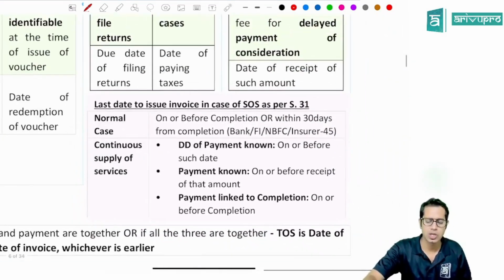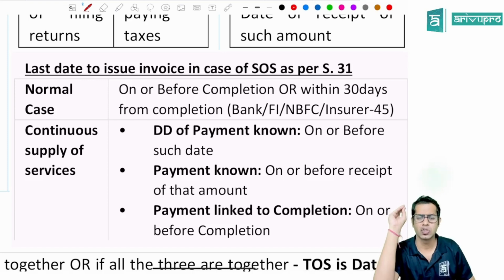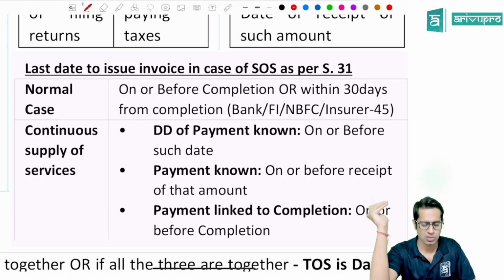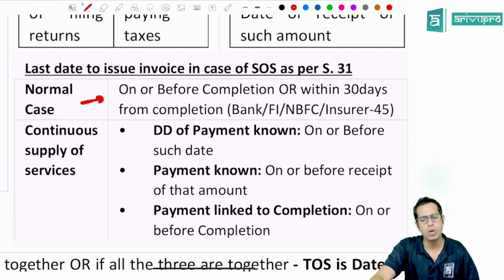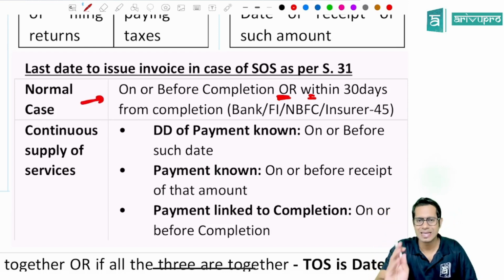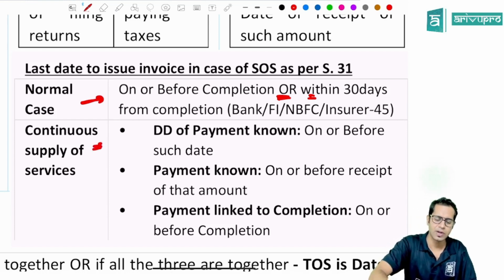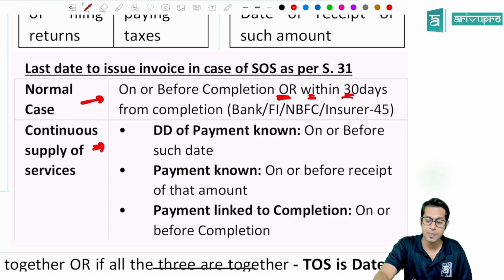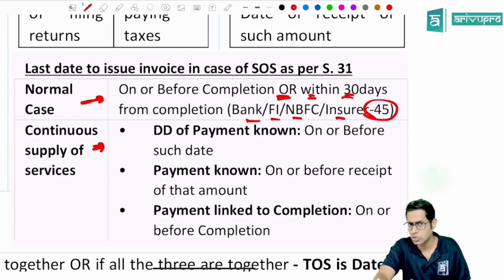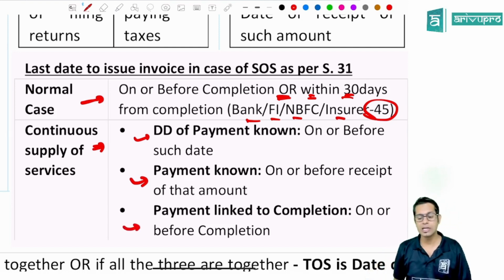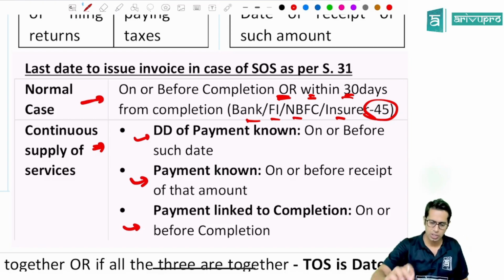Sir, what is the time limit for issuing invoice in case of services? The last date to issue invoice as per section 31 in case of services is, in normal cases, on or before completion or within 30 days from the date of completion. And in case of continuous supply of services, this 30 days shall be replaced by 45 days in case of banking company, financial institution, insurance companies, etc. And in case of continuous supply of services, the time of supply will be the due date of payment if the due date of payment is known. If the due date of payment is not known, then on or before the date of receipt of that amount, and if the payment is linked to completion, on or before completion, you are required to issue the invoice.